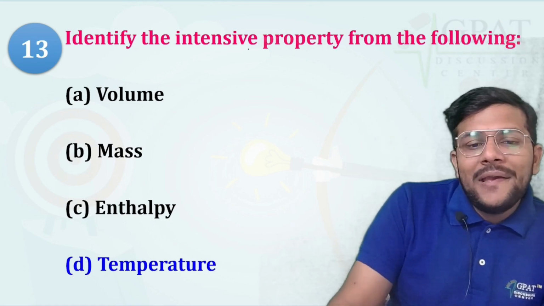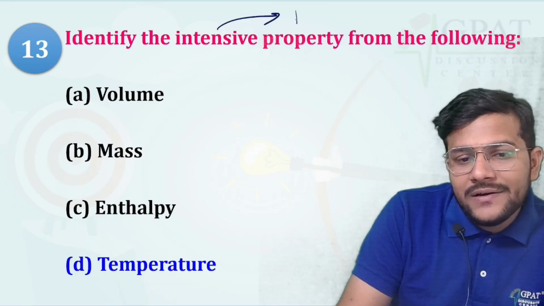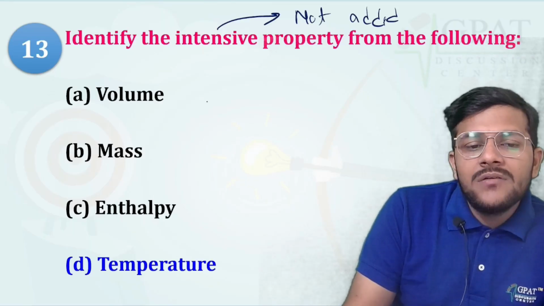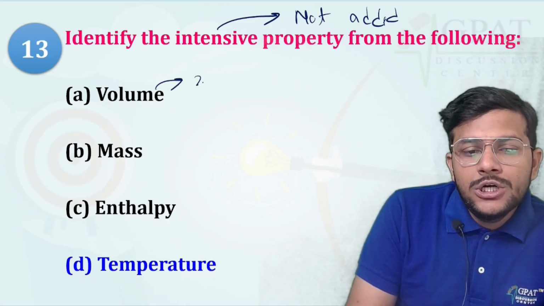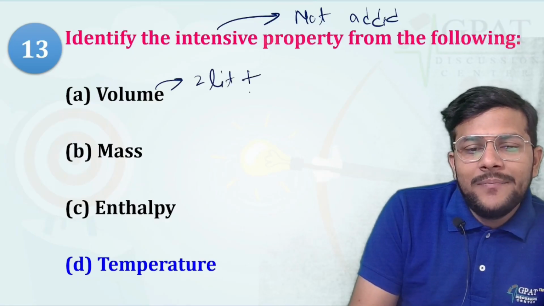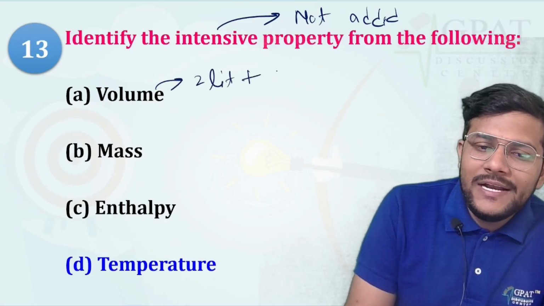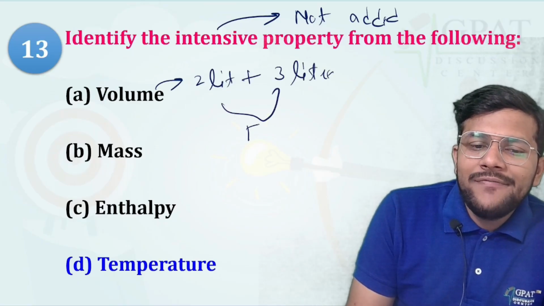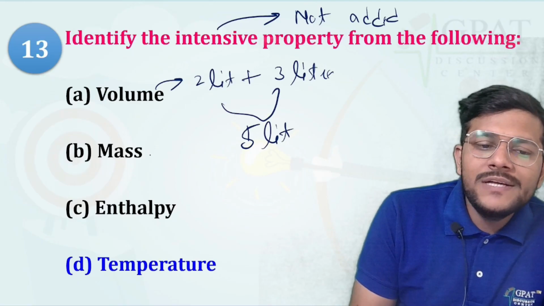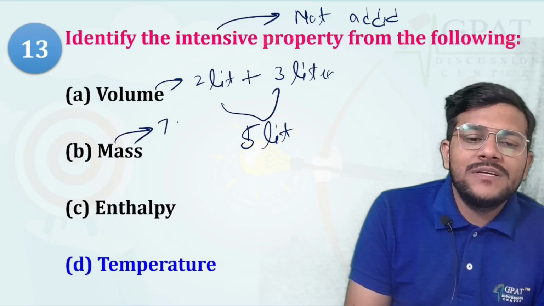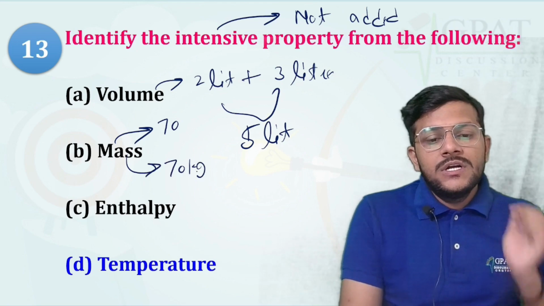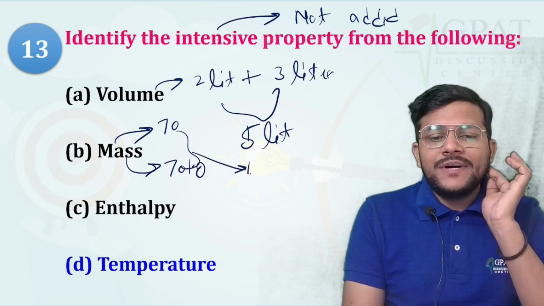How, sir? It means they are not additive. Suppose you have 2 liters of water in one beaker, and in a second container you have 3 liters. So the total is 5 liters. Same here: suppose someone has a mass of 70 kg and someone else has 70 kg. The total of them is 140 kg.